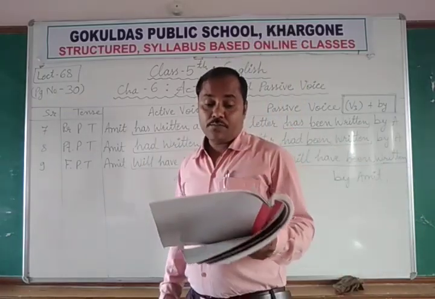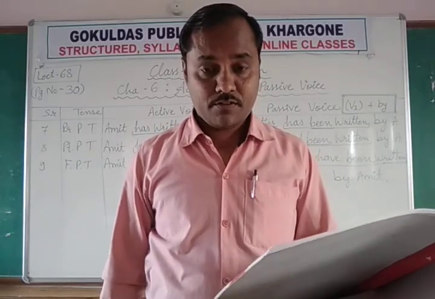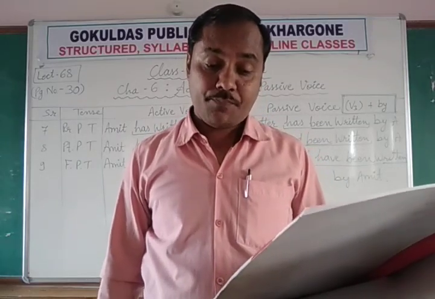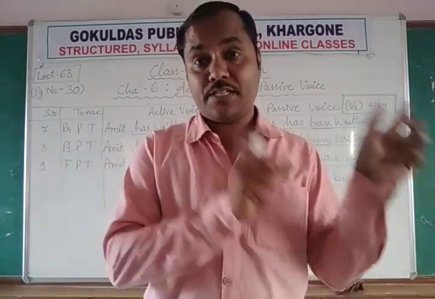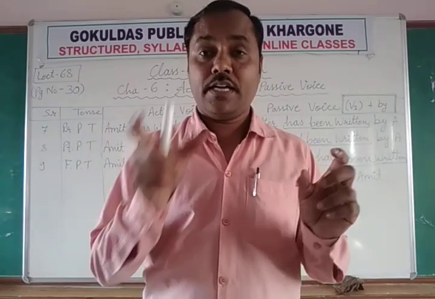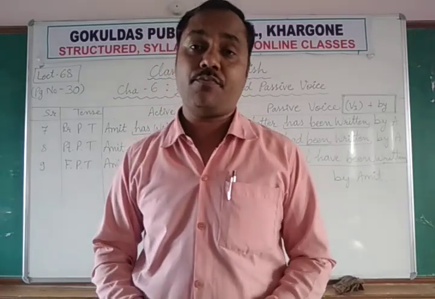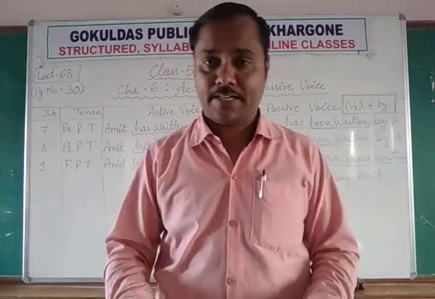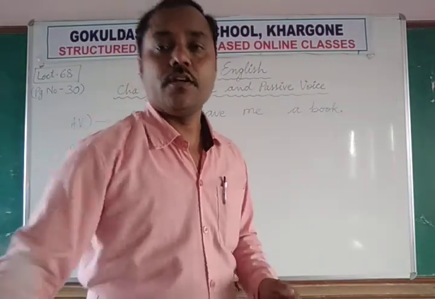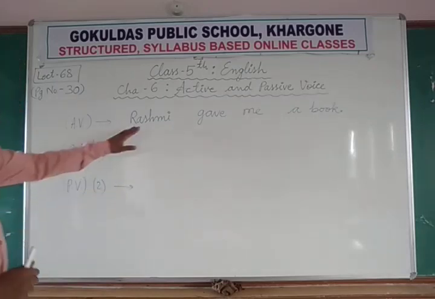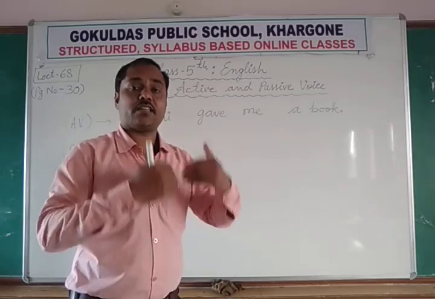If a transitive verb has two objects, we can make the passive voice by using either of the objects. Means with one subject, then verb, and then two objects, there are two different ways of making these sentences. Both are correct. Look at the board. Rashmi gave me a book. रश्मि ने मुझे एक किताब दी.